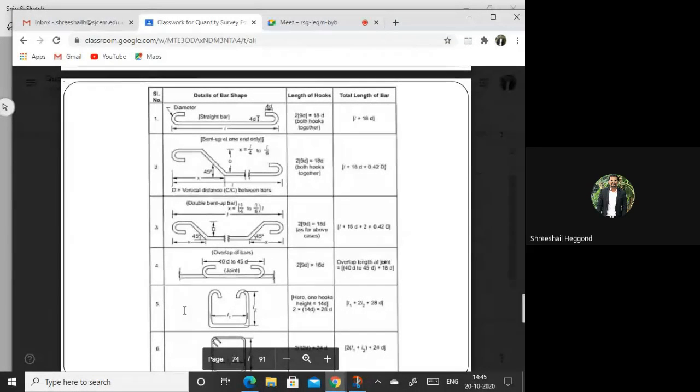Serial numbers 5 and 6. The fifth one is of U stirrups, and this is of rectangular stirrups. In some designs, this type of stirrup will be given, where specific designs are required.